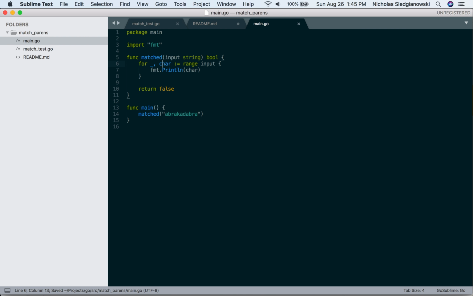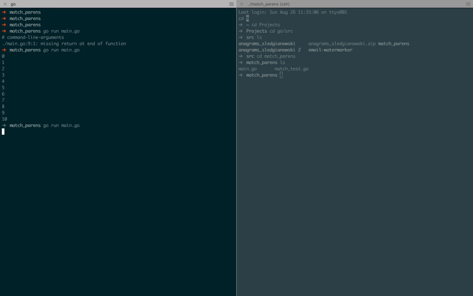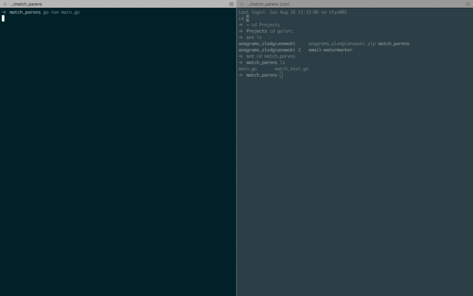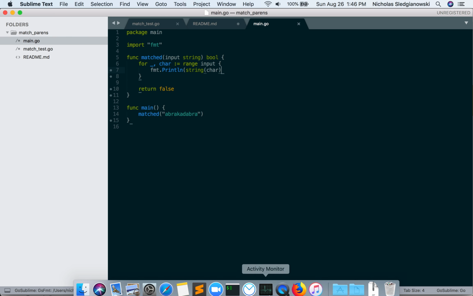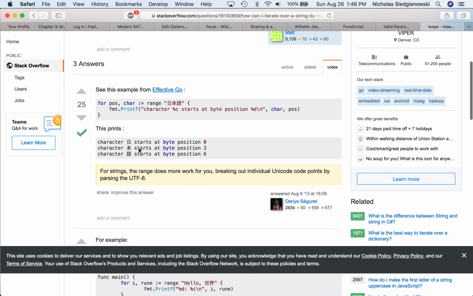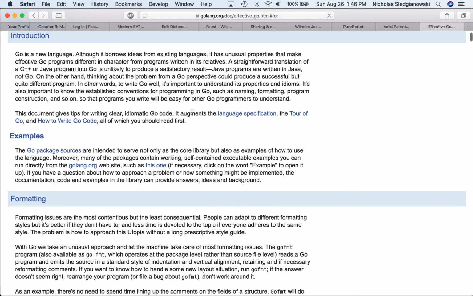Alright, so now if we run this again, we should get characters. No, now we're getting values. So I guess it's giving me the rune value of this. So I wonder what happens if I do a string of this rune. I don't actually care about the rune values. Maybe I was a little bit too eager when I closed that Stack Overflow problem. What's this guy got? I don't care about the characters, I just want the string.